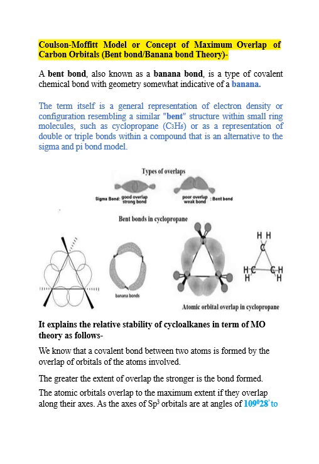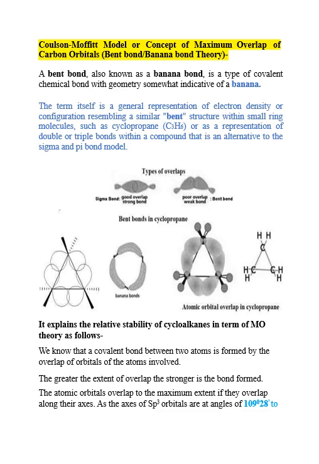Type of overlap. There are two types of overlapping, as you can see in the picture. In the first picture, a sigma bond will be formed and it is good overlapping, and a sigma bond is a strong bond. In the second picture, a bent bond will be formed. This is poor overlapping and a bent bond is a weak bond. Then the next four pictures are formed by bent bonds. First picture is a banana bond and the second shows two atomic orbitals overlapping in cyclopropane.